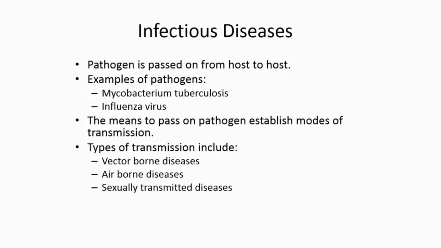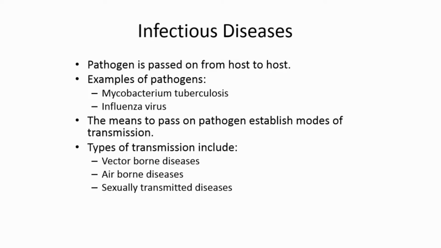In the context of malaria or dengue, humans are infected, and they are then bitten by a mosquito, and then the mosquito carries the dengue or malaria, and it bites another human, and then that human becomes infected.